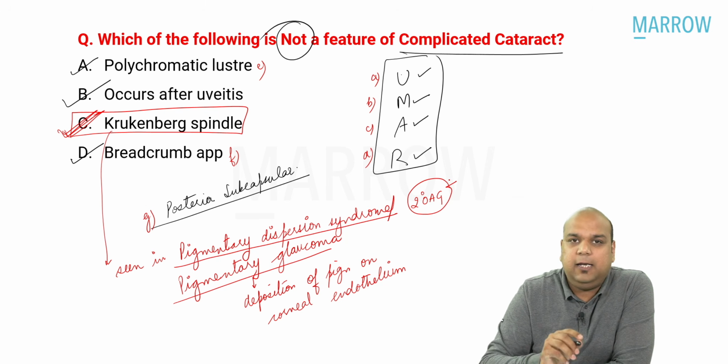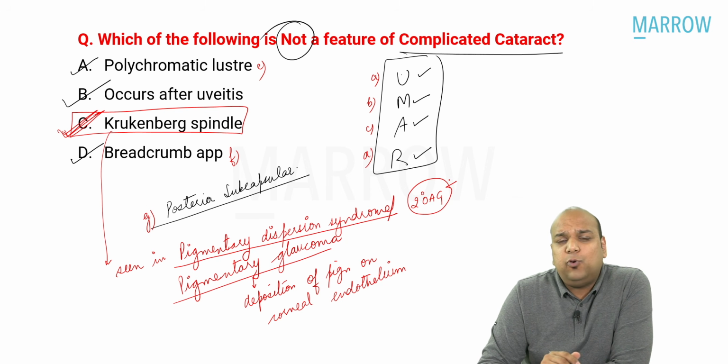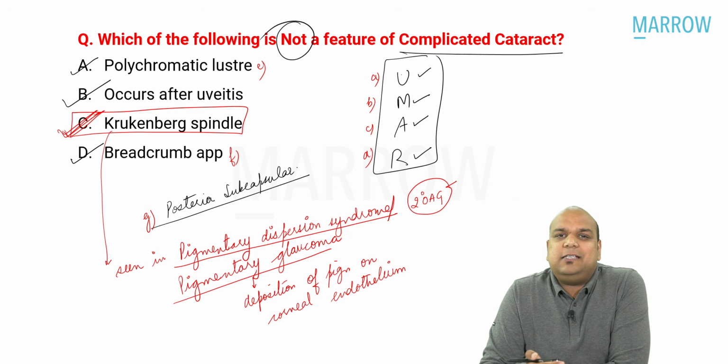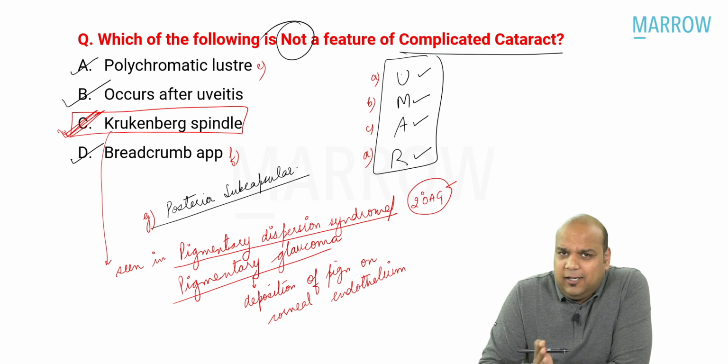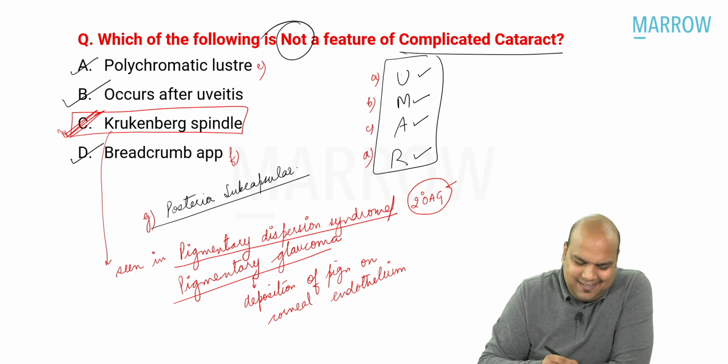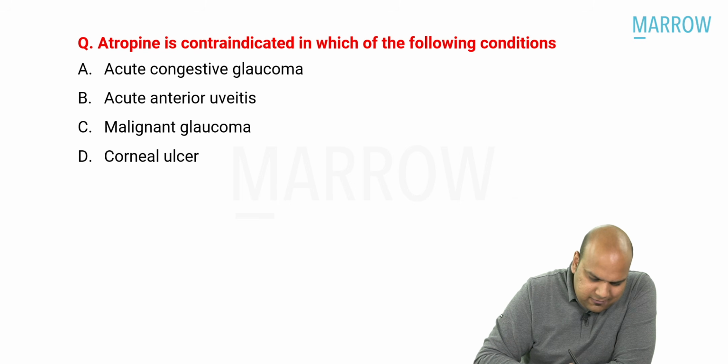It is more common in myopes who are young and who are males, everybody. Krukenberg spindle is seen, Sampaolesi line is seen, Zentmayer line is seen. So all the clinical features of pigment dispersion syndrome, out of that Krukenberg spindle was given as an option in this question. The easiest question, everybody. Let us move on to the next question, everybody.